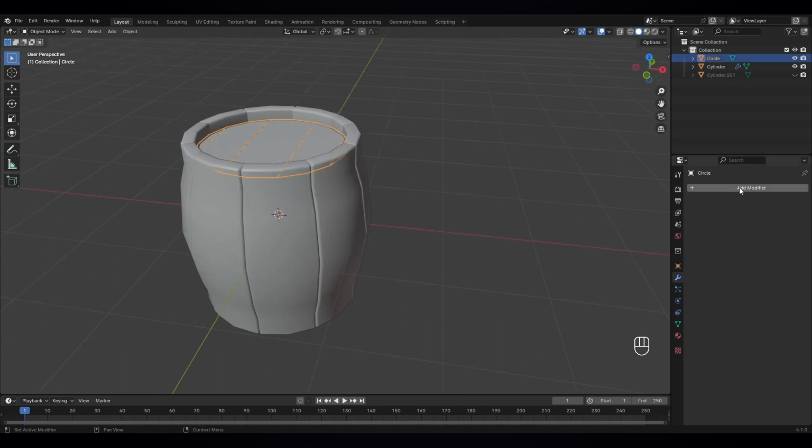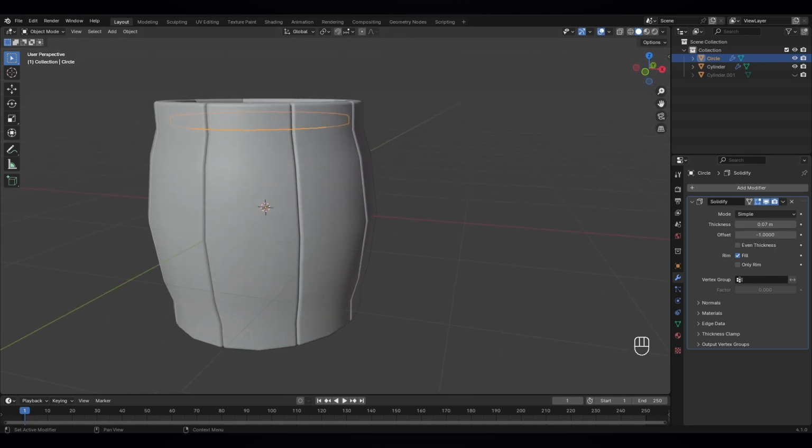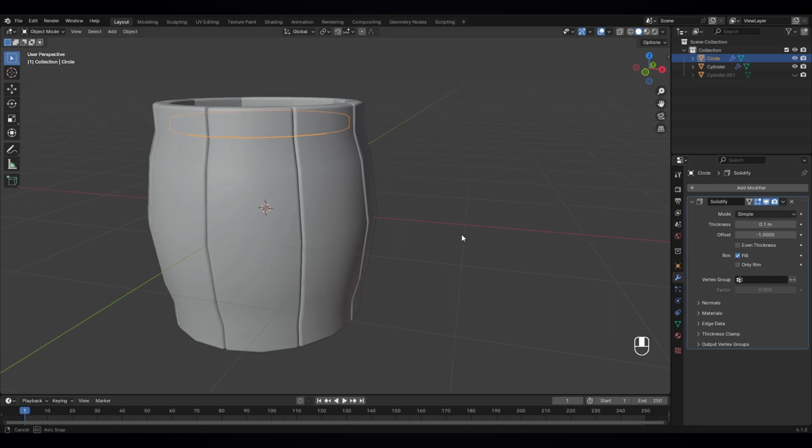Now let's give a solidify modifier to this object also. Just increase the thickness, 1 is okay, it looks nice.